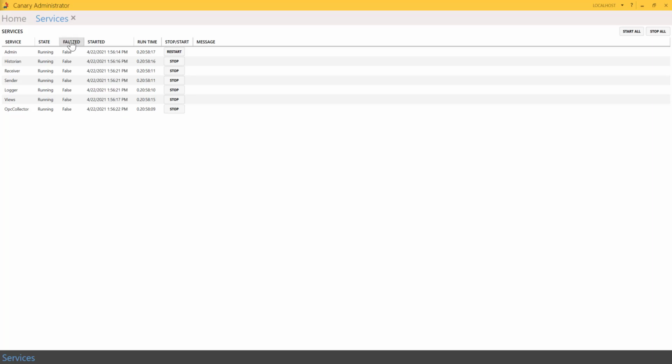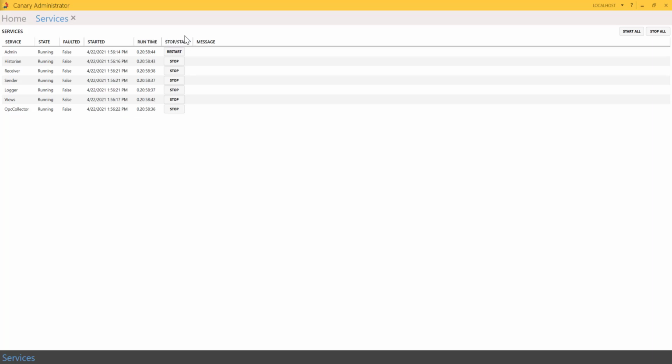Faulted is false unless the service process has a fault, in which case a message is displayed in the messages column. Started tells you the date and time the service was last started. Runtime shares how long the service has continually run.